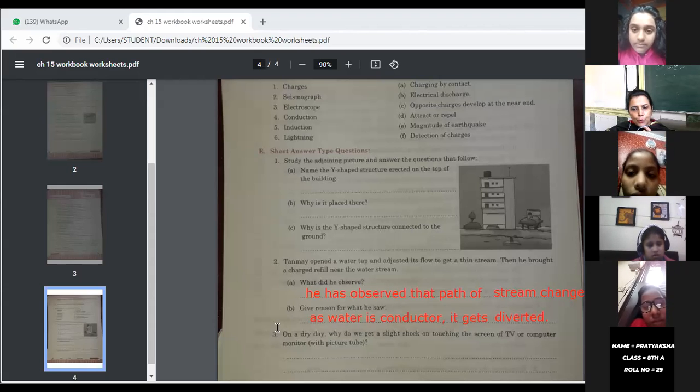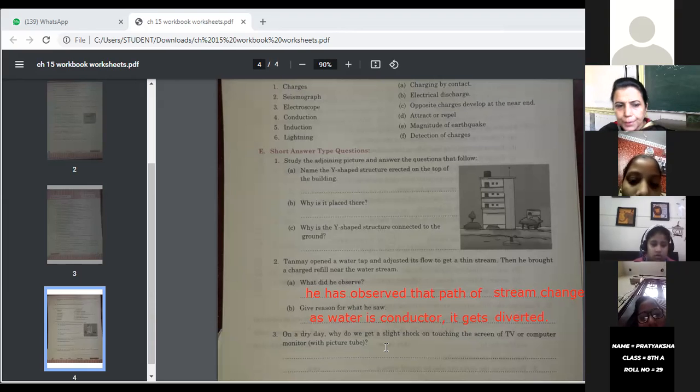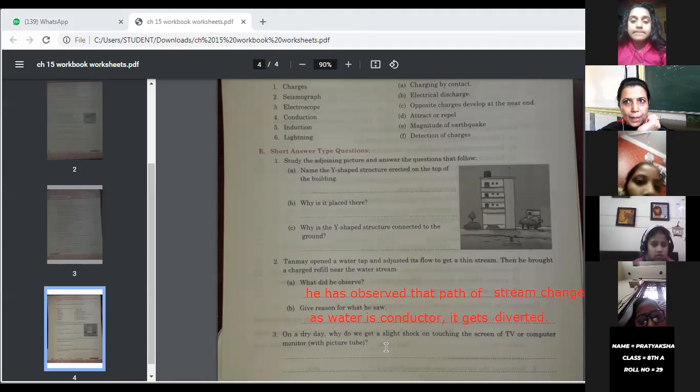We are talking about question number 3. Whenever we touch the screen of a TV, we get a slight shock. Why does that happen? Ma'am, on touching the screen, the charge discharges through our body, thus we get a slight shock. Yes, this is the reason. You did this earlier in the case of the electroscope.